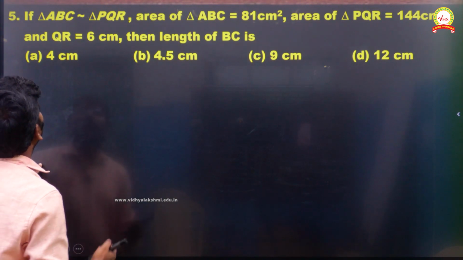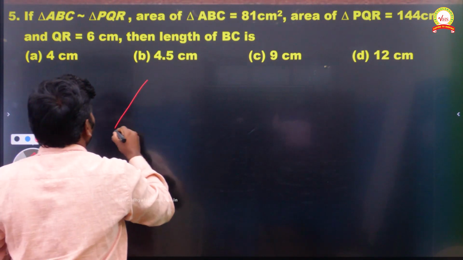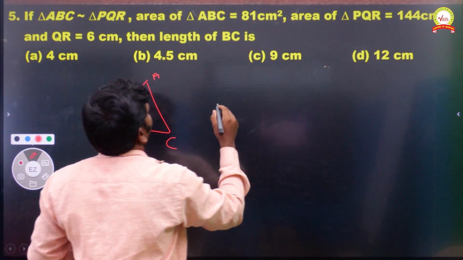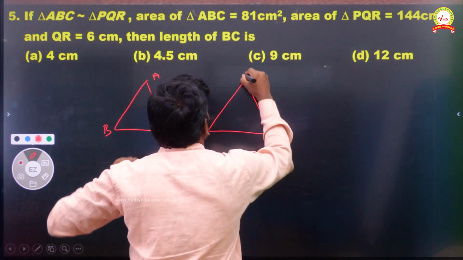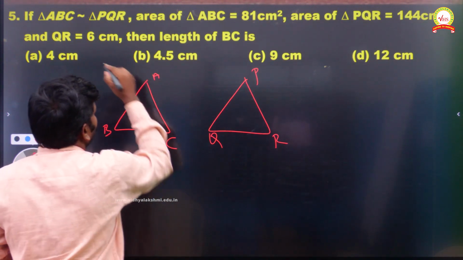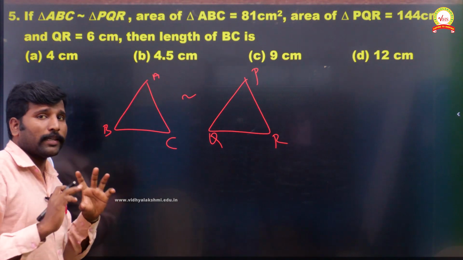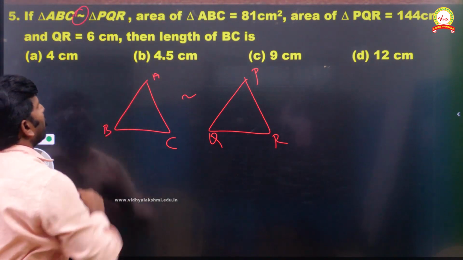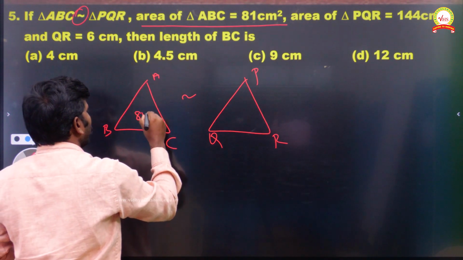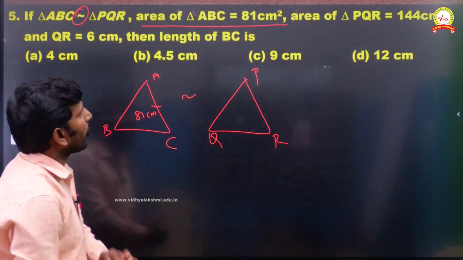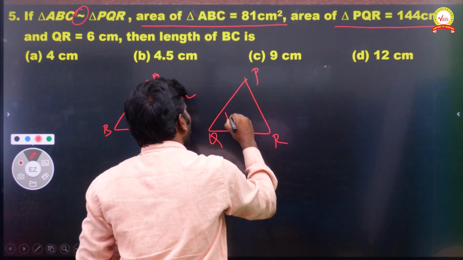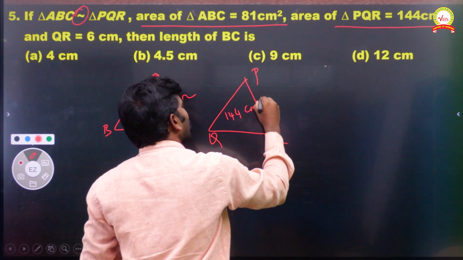Question number 5. So we have two triangles, ABC and PQR. Clearly they said these two are similar. And the area of triangle ABC they said is 81 centimeter square. And the area of triangle PQR they have given is 144 centimeter square.